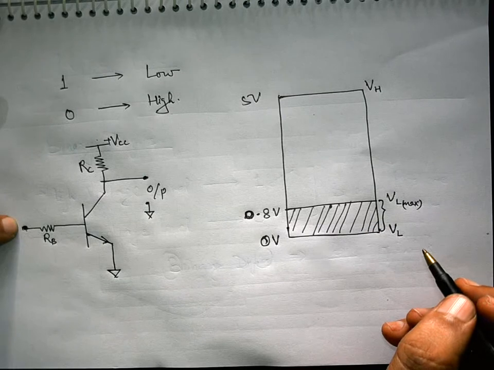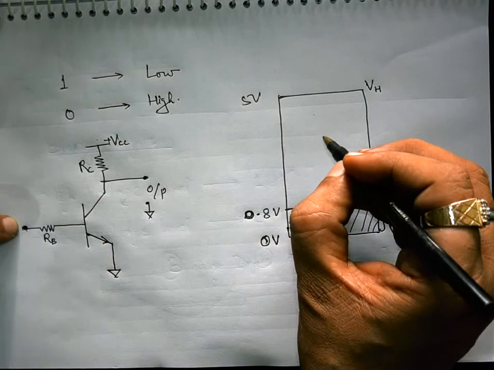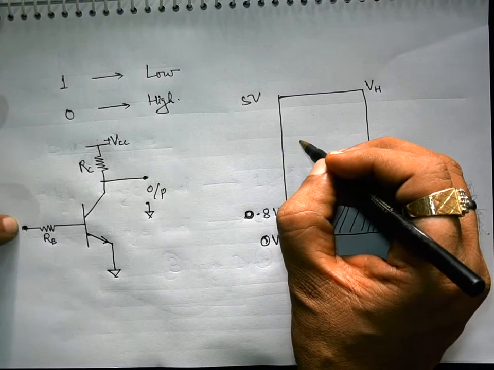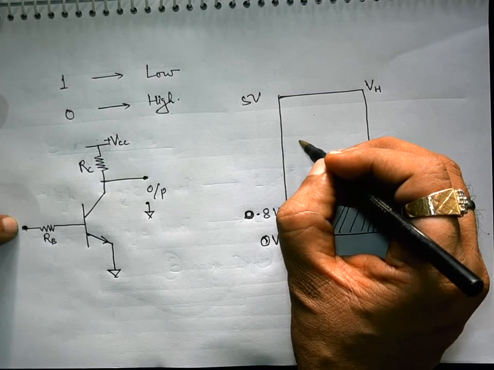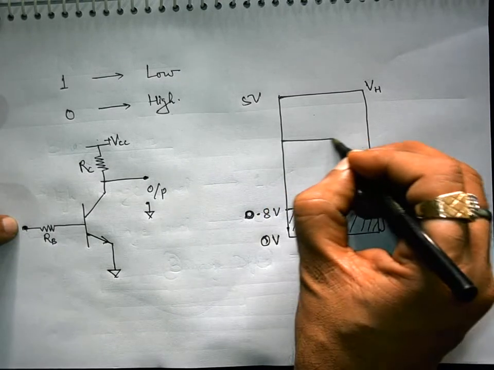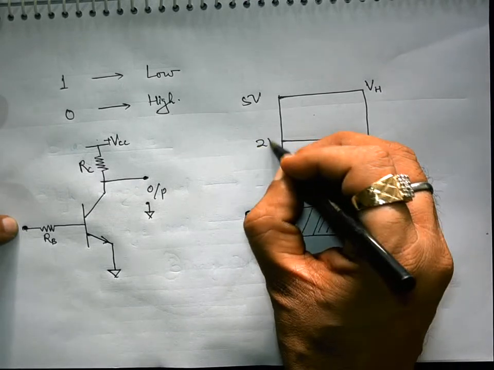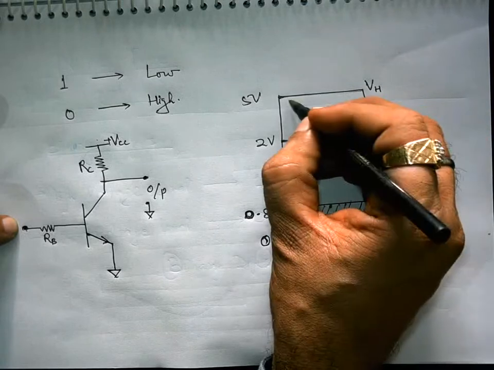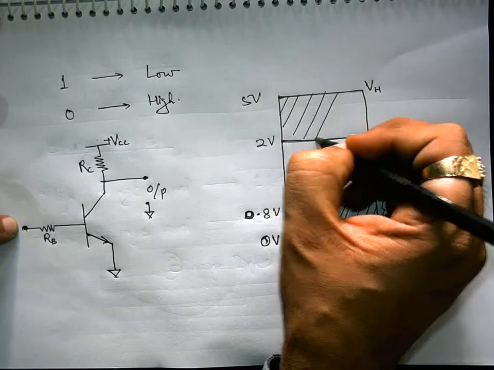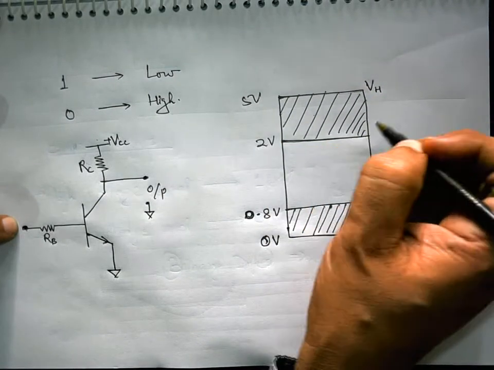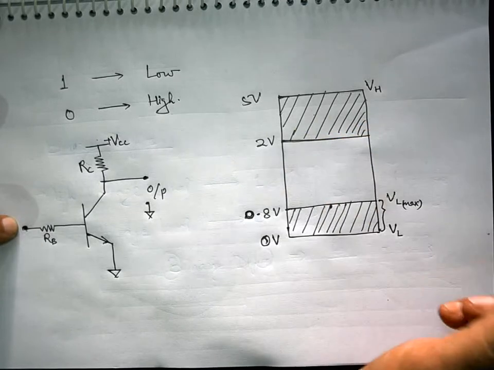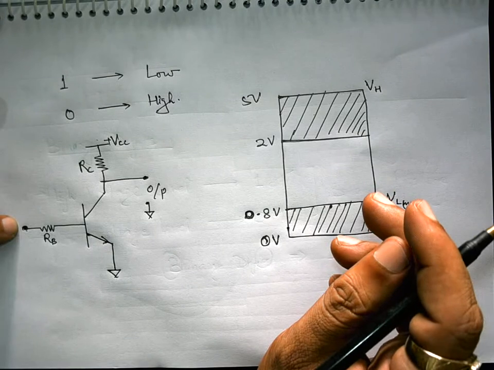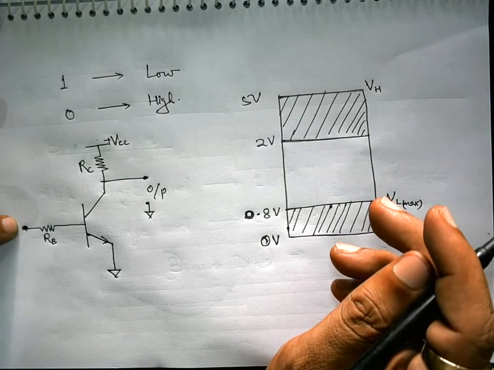Now what is the high voltage range? Any voltage from 2 volt to 5 volt comes under the category of high voltage for transistor circuits like standard TTL logic gates.